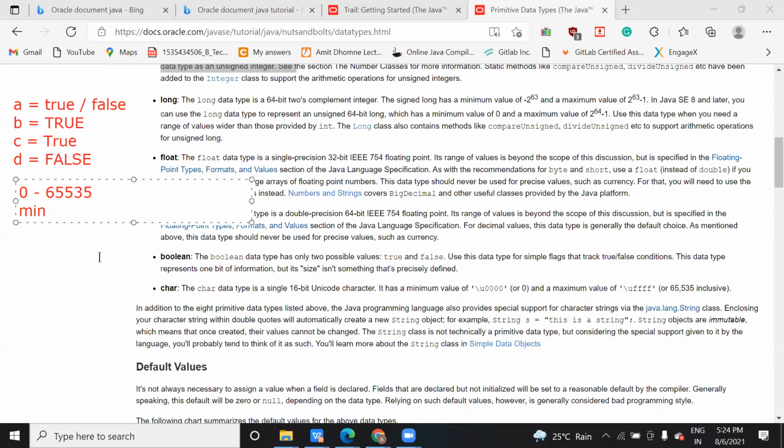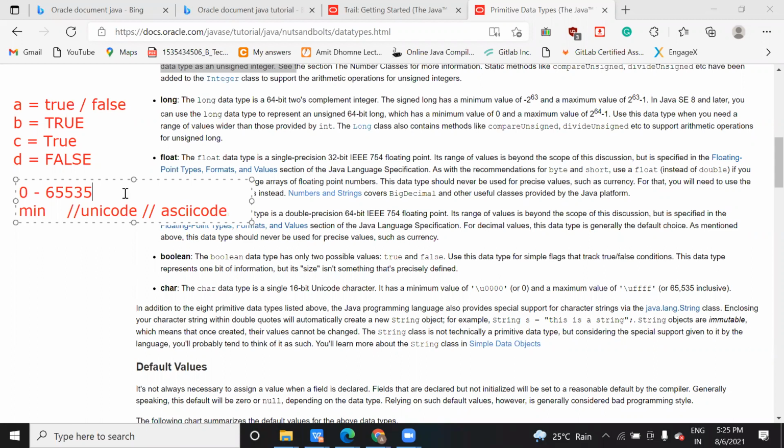Whenever you press any key on the keyboard, internally it is converted into this Unicode. So don't get confused with this term. There is one more term called ASCII code. Don't get confused, both are the same. Unicode we say, ASCII code we say. That's the reason it comes in the range 0 to 65,535.